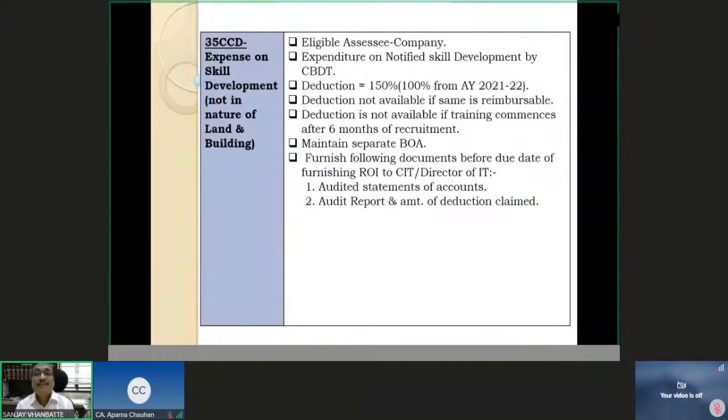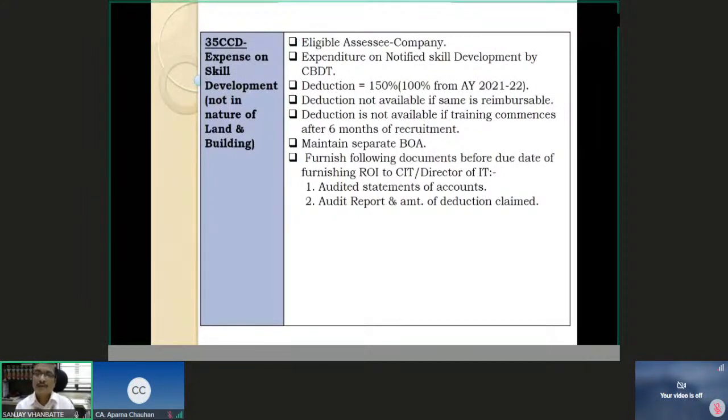Deduction is not available if the same is reimbursed. If somebody is subsidizing you, then to that extent you will not be able to get the deduction. Maybe it is the government or your holding company which is subsidizing the expense on skill development. Deduction is not available if training commences after 6 months of recruitment. Okay, skill development has to start within 6 months of recruitment of the person. So then only you will be eligible for this deduction.